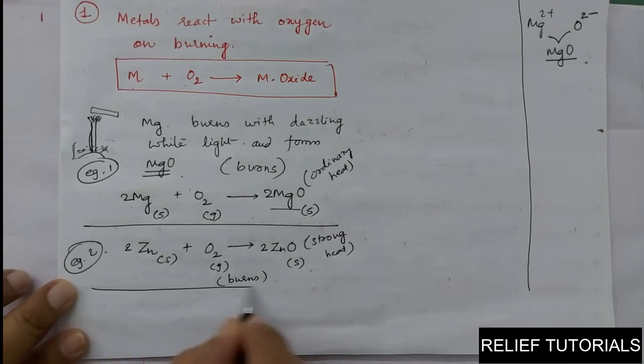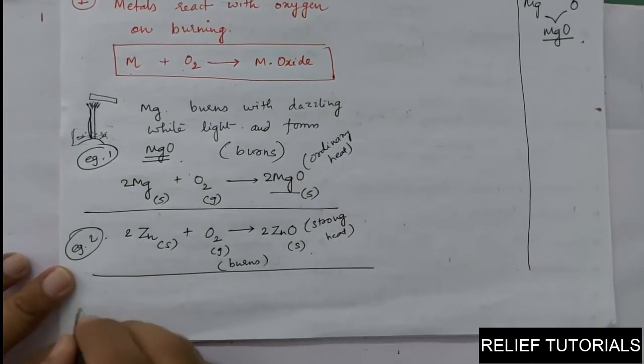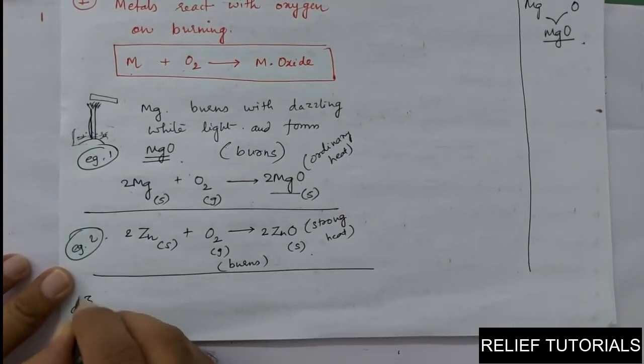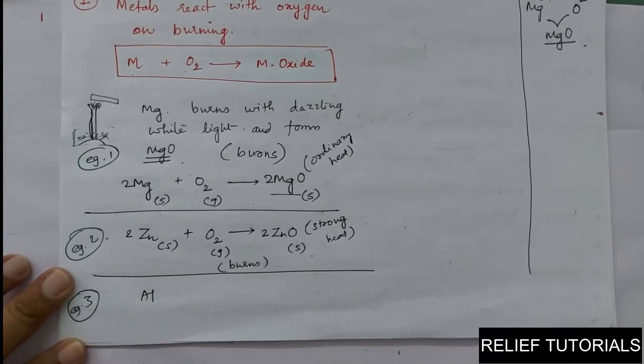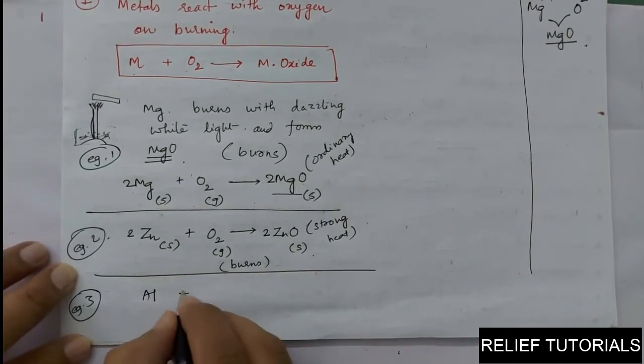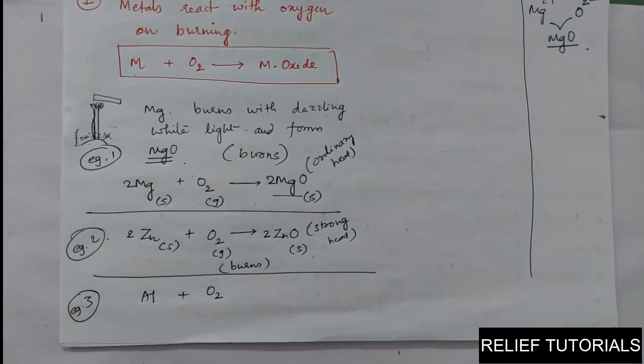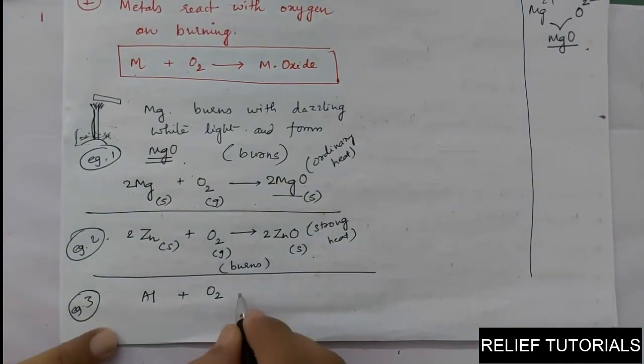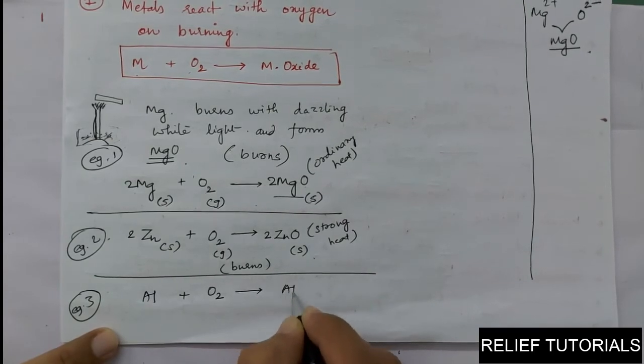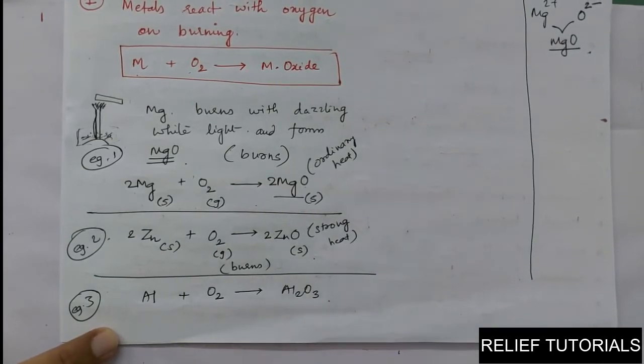Now the example of aluminium. Aluminium does not burn. Aluminium on heating reacts with oxygen, yes, that is true, but it does not burn. It reacts with oxygen and forms a layer of aluminium oxide over the surface.